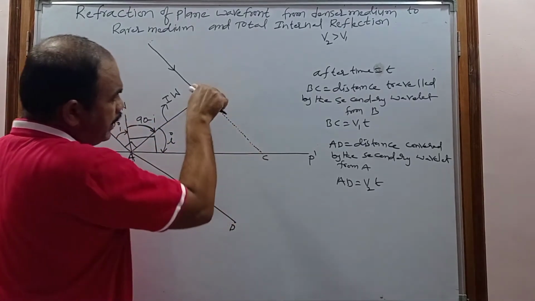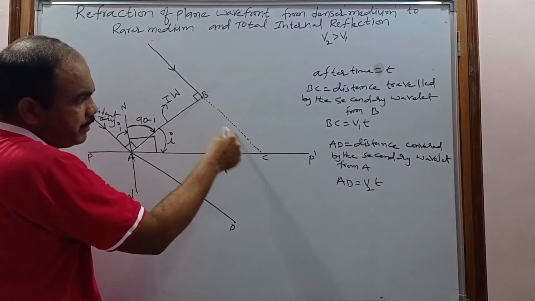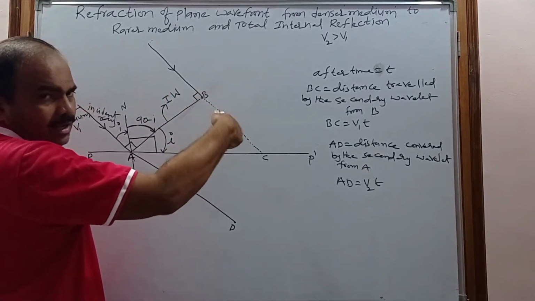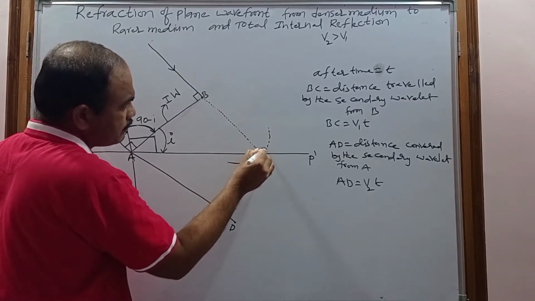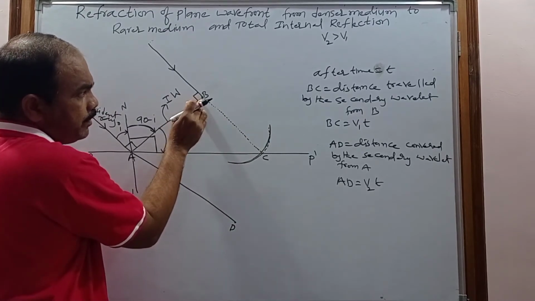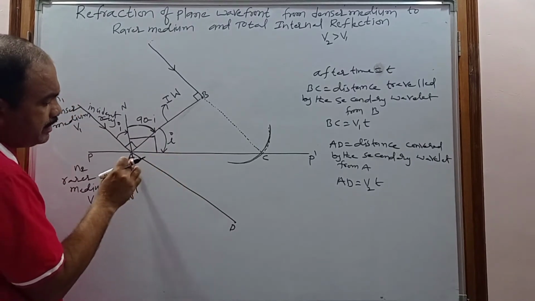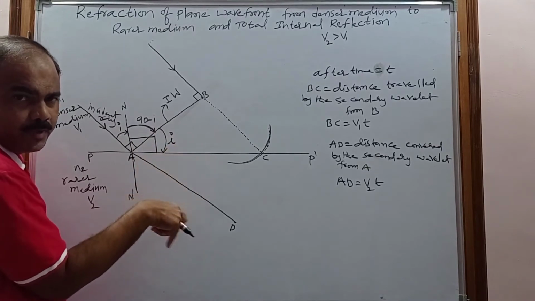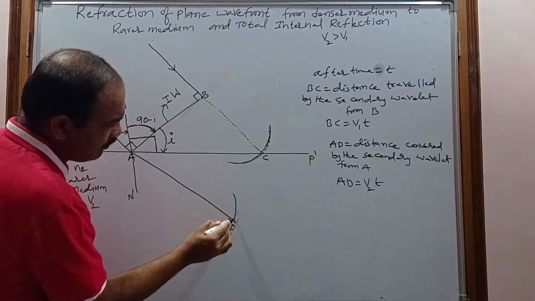Now, by taking this BC as a distance or radius and this B as a center, when you draw the arc or sphere, for example I am drawing the arc here, this is the arc. So now this will be the secondary wavelet which is produced from B after time t. And in the same way, when I draw the sphere by taking this AD as the radius and A as the center, that will give the secondary wavelet after time t.